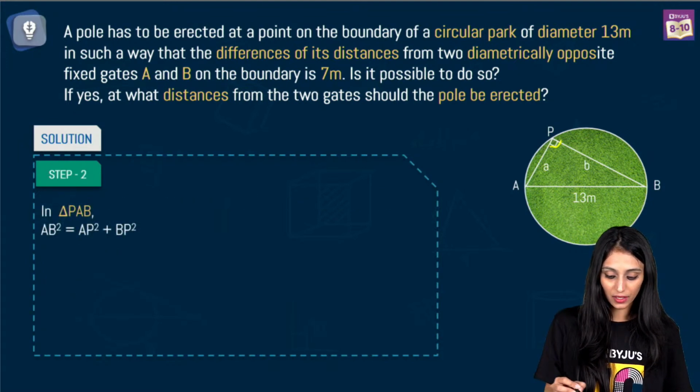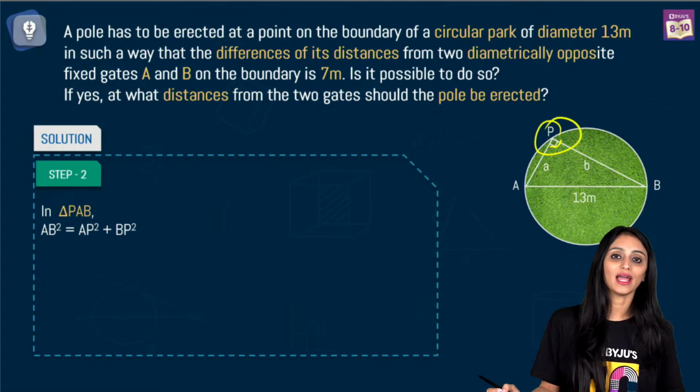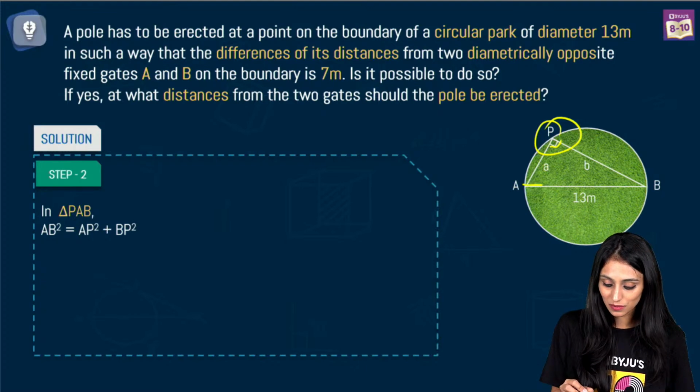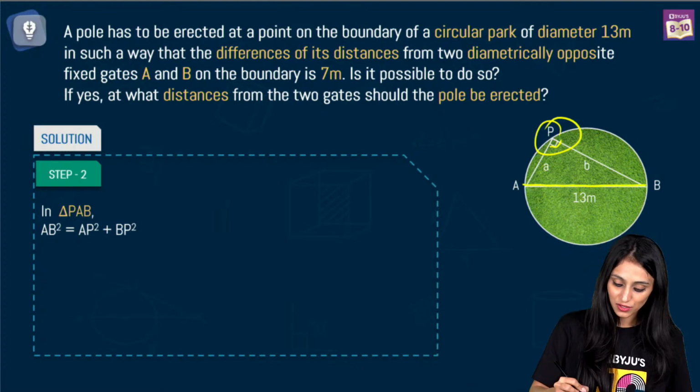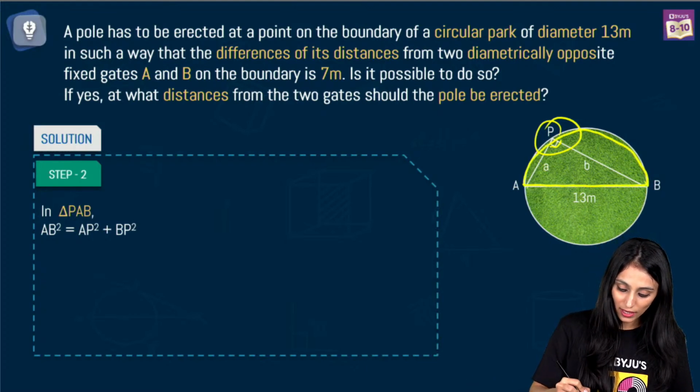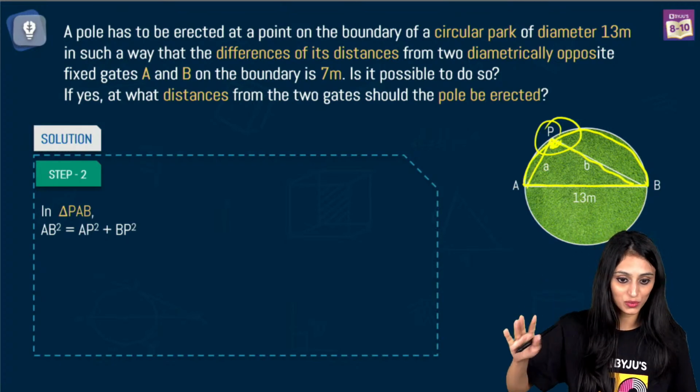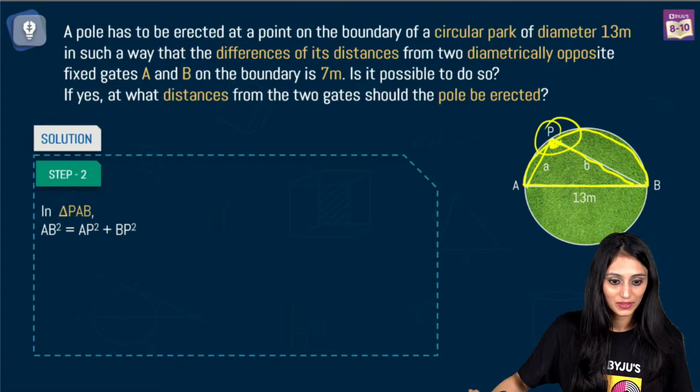this is a right angle triangle. Why? If you remember, in the 9th standard you have done a theorem: angle in a semicircle is a right angle. Since it is a diameter, it is passing through the center, so definitely it is a semicircle. So angle in a semicircle is always a right angle. See, theorems from 9th standard can also be used.